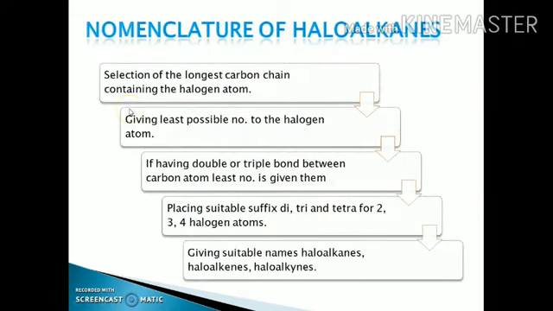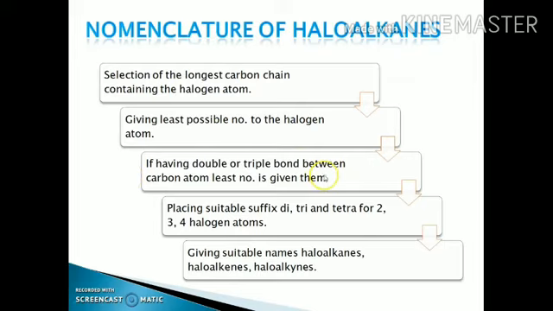Now we will discuss the nomenclature of the haloalkanes. As we already discussed this in class 11, these are some rules to give the IUPAC name. The first rule is the selection of the longest carbon chain containing the halogen atom. Next is giving the least possible number to the halogen atom, meaning you have to give the lowest number to the halogen atom.